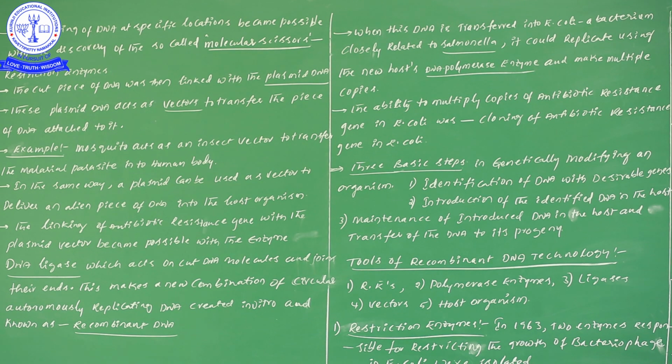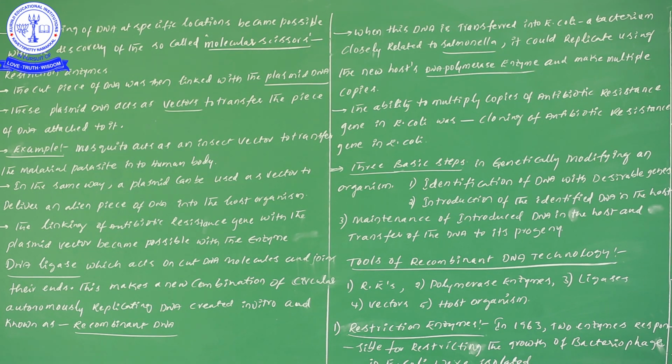For example, in two or three points, what information have I given now? One foreign gene we are taking, and that foreign gene is attached to the plasmid DNA. This plasmid DNA can be taken as a vector. So what is the use of a vector? This vector can act as a vehicle.